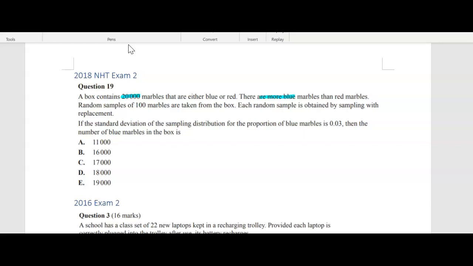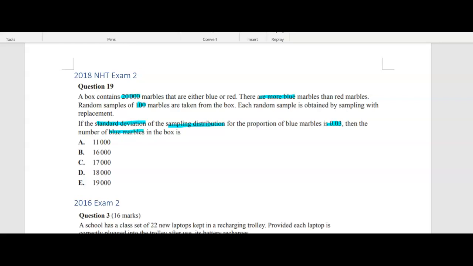Random samples of 100 marbles are taken from the box. Each random sample is obtained by sampling with replacement. Okay, so once we take a marble out, we do put it back in. If the standard deviation of the sampling distribution for the proportion of marbles is 0.03, then the number of blue marbles in the box is.